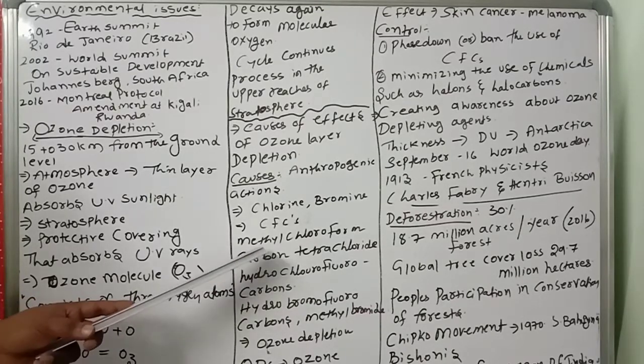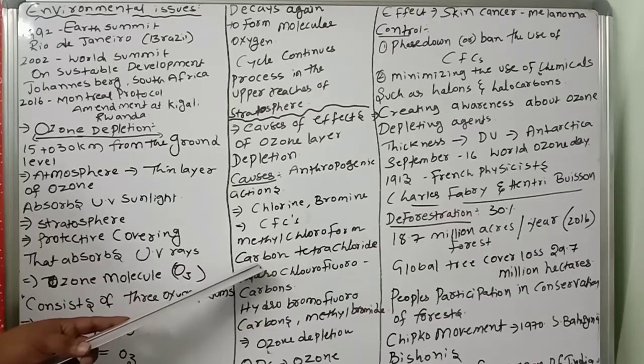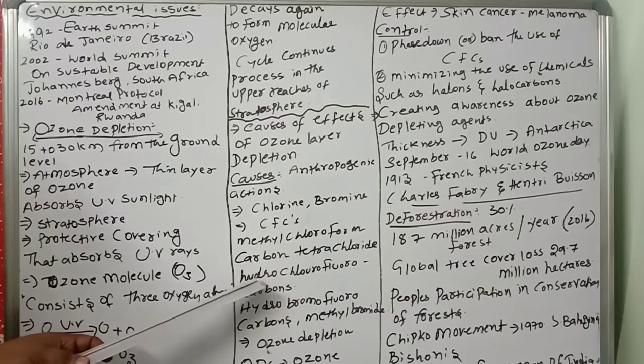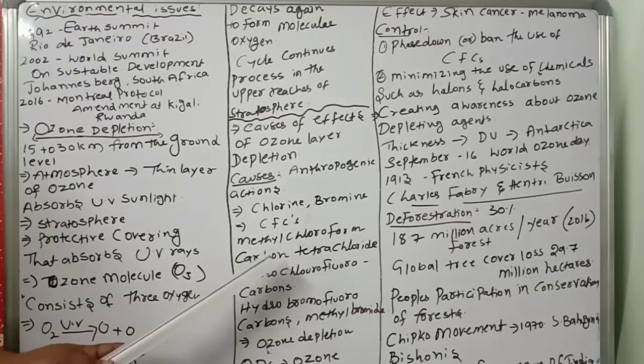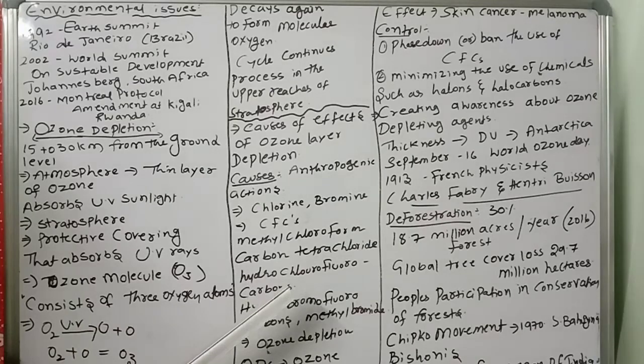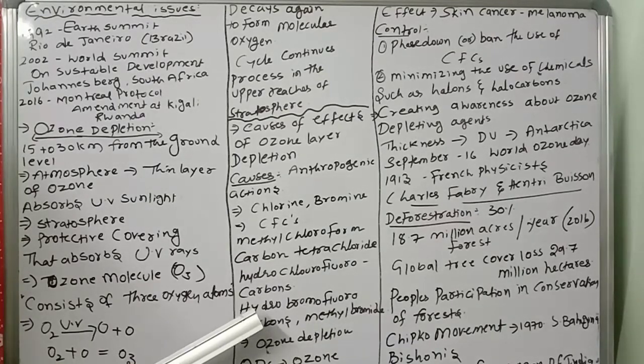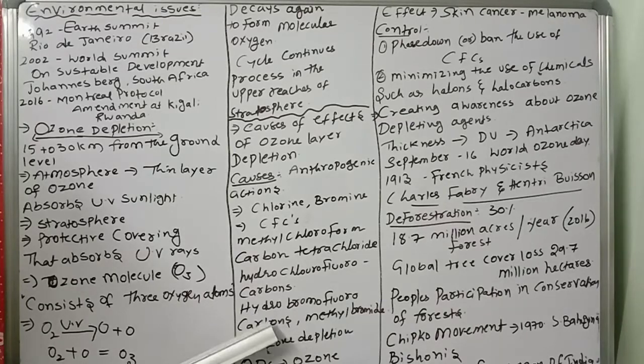Next, methyl chloroform, carbon tetrachloride. Very important points, remember: methyl chloroform, carbon tetrachloride, hydrochlorofluorocarbons, hydrobromofluorocarbons, methyl bromide. These are all causing depletion of the ozone layer. So these are very dangerous man-made compounds. First one, what?